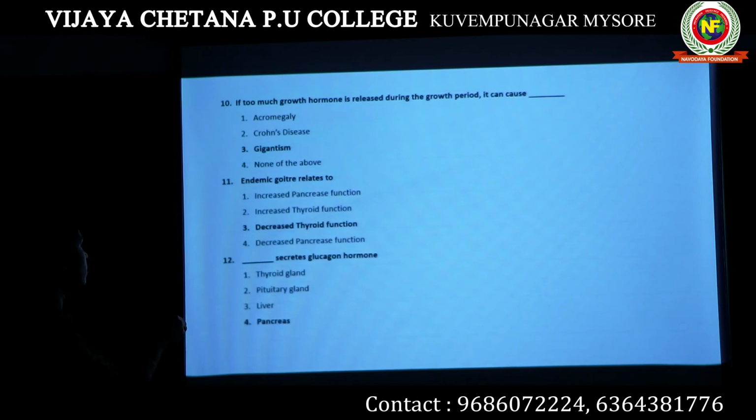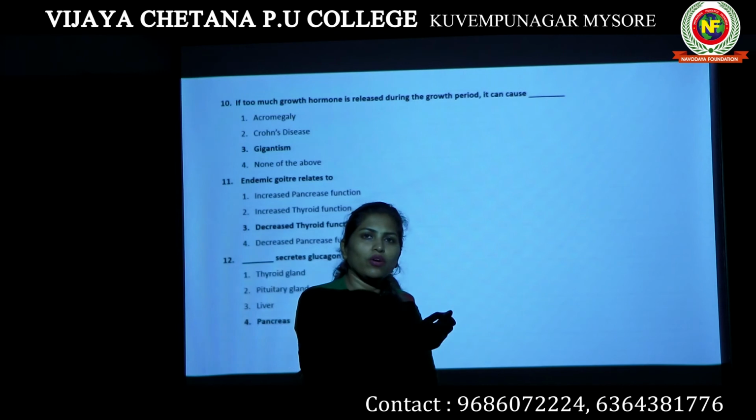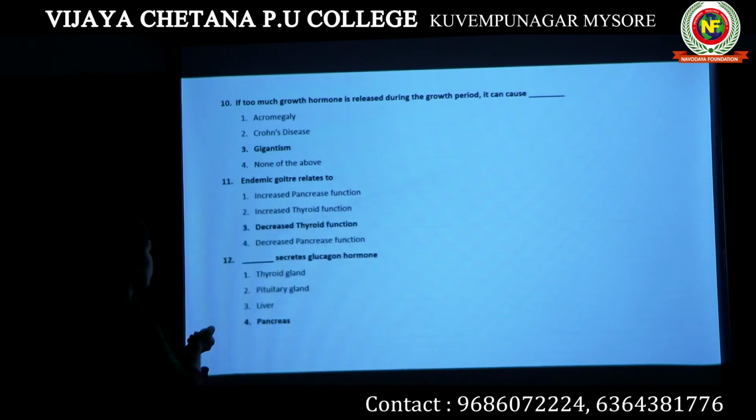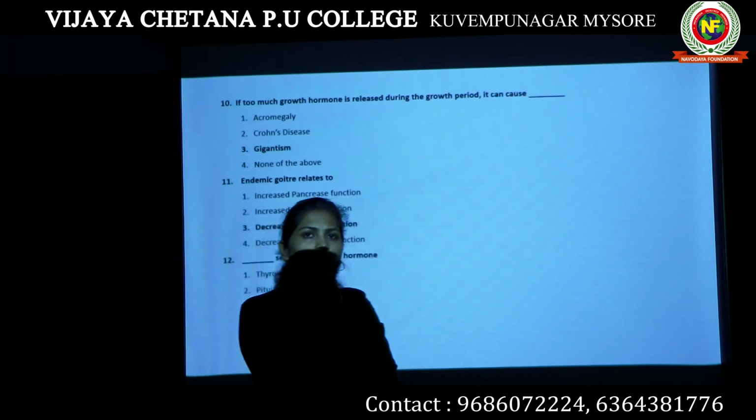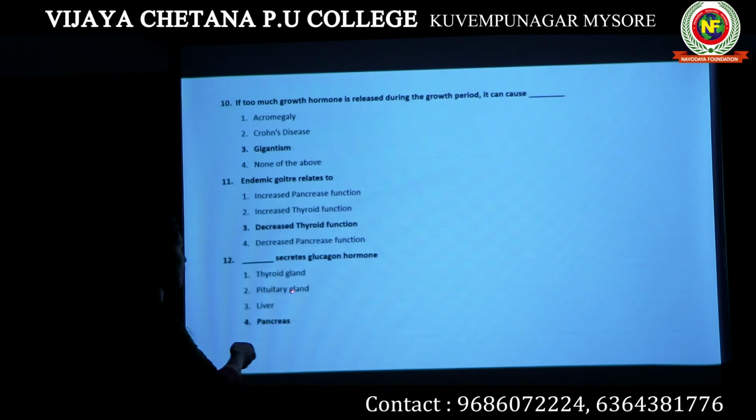Question number 12. Dash secretes glucagon hormone. We know that glucagon hormones are secreted. Well, let's read the options. Thyroid gland? No. Thyroid gland produces only 3: triiodothyronine, tetraiodothyronine, thyrocalcitonin. Pituitary gland.